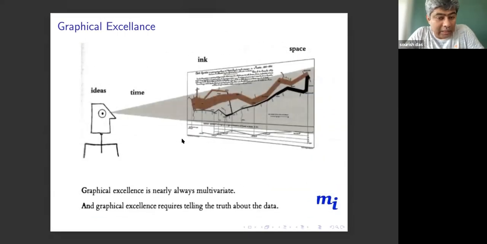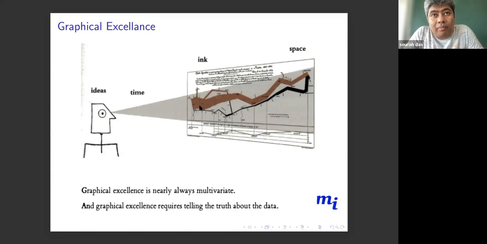One thing I would like to tell you is that graphical excellence is nearly always multivariate. If you look at Minard's graph, it was talking about the size of Napoleon's army during the invasion of Russia, then the retreat, the temperature, and all those things are there, and the location on the map of Europe. So latitude, longitude, so at least 6 variables are there in this entire graph.